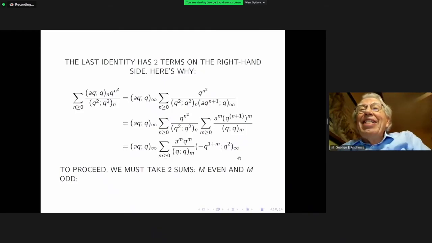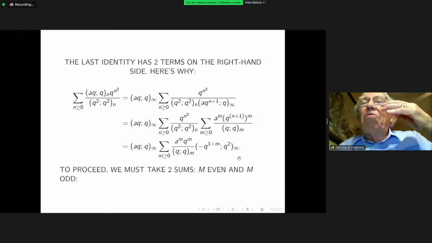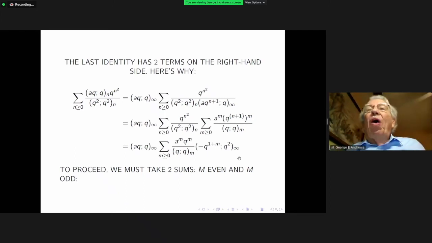Now, this product is going to be an infinite product of the form 1 plus q to an integer power, but it will depend on whether m is even or odd: if m is even, all the powers in the product will be odd, and if m is odd, all the powers in the product will be even. So it will have a dramatic effect on what the product is like.